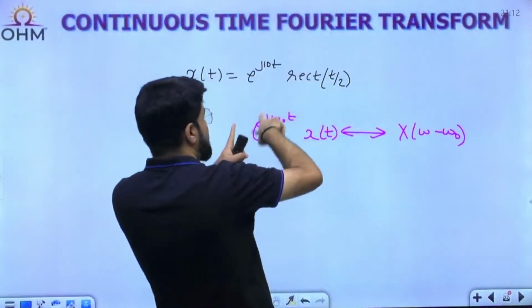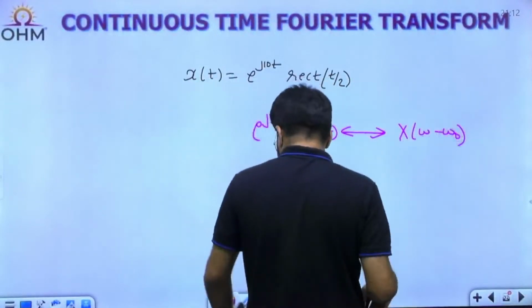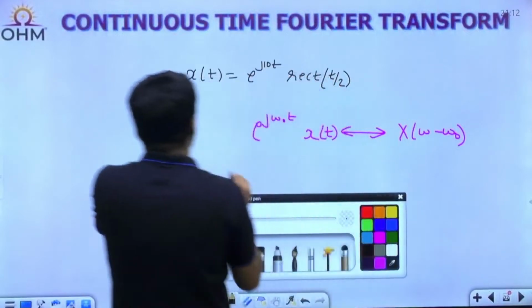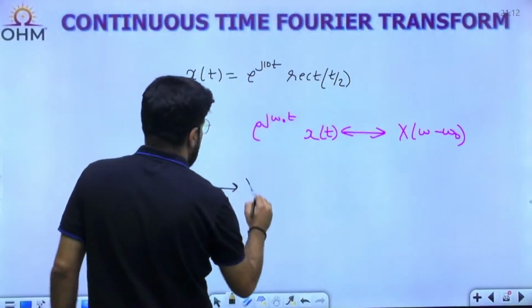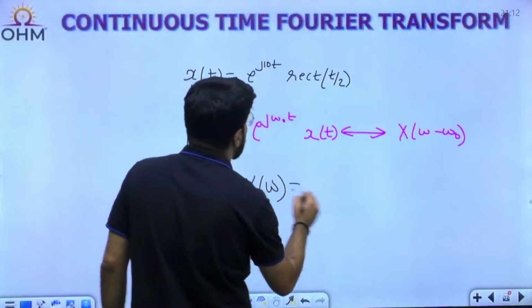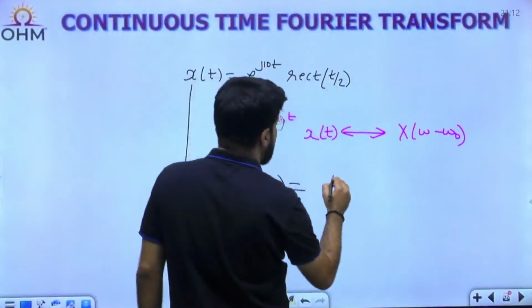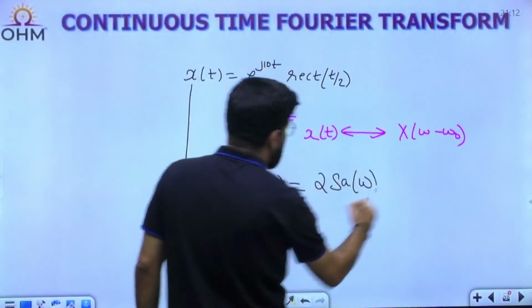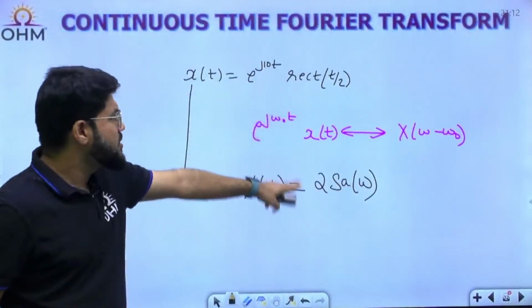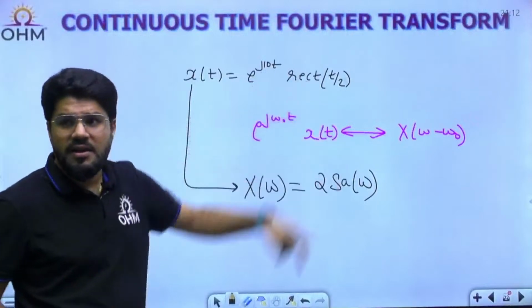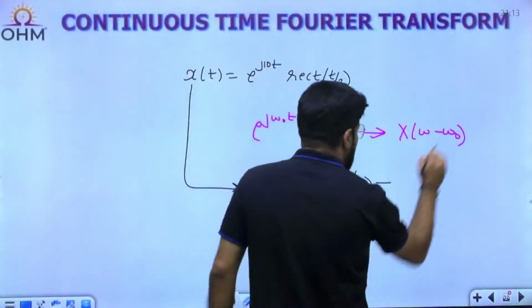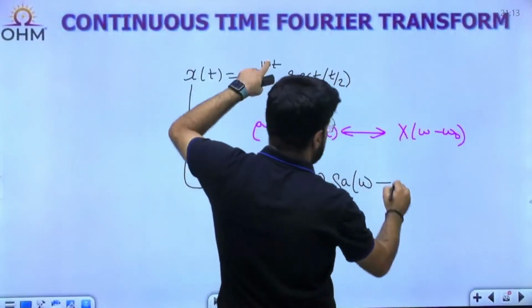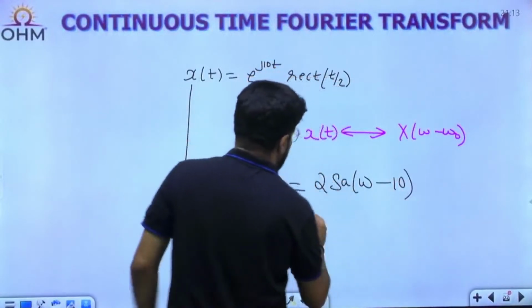So what is the Fourier transform of this signal? Rect(t/2) Fourier transform we already calculated, 2 sampling omega. The exponential term will create the frequency shift omega minus omega naught. How much is omega naught? It is 10. So the answer is 2 sampling omega minus 10.